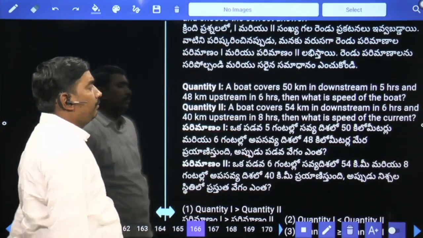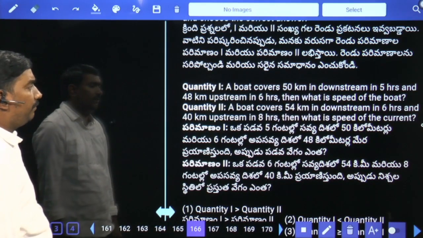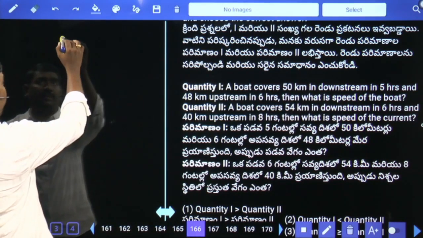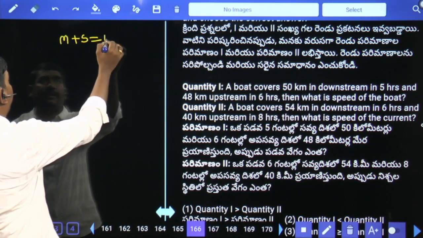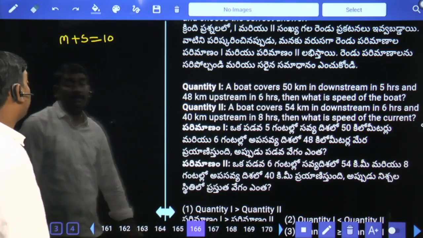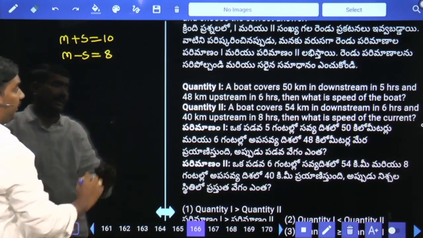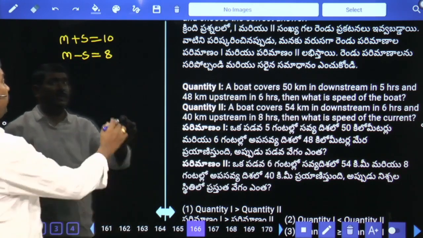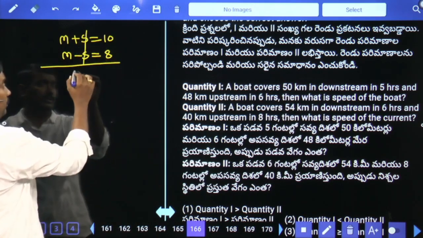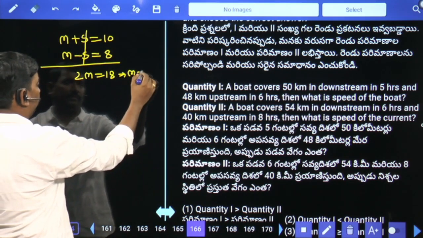Quantity 1, quantity 2. A boat covers 50 kilometers downstream in 5 hours. 50 kilometers downstream in 5 hours means 10 kmph per hour. And 48 kilometers upstream in 6 hours means 8 kmph per hour. What is the speed of the boat? M is equal to how much? 2m equal to 18, m equal to 9.